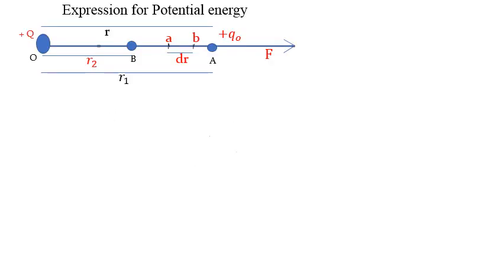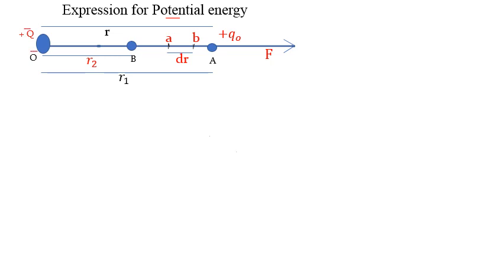Electric potential energy, derivation for this potential energy. When we have to derive any formula, first we have to draw a diagram, then an explanation of that diagram, and the actual derivation part. Now see here, draw the diagram yourself. I have drawn it here. Show at point O plus Q charge.